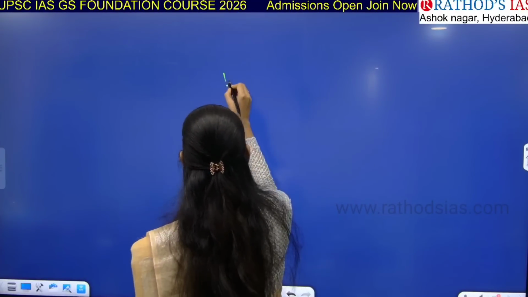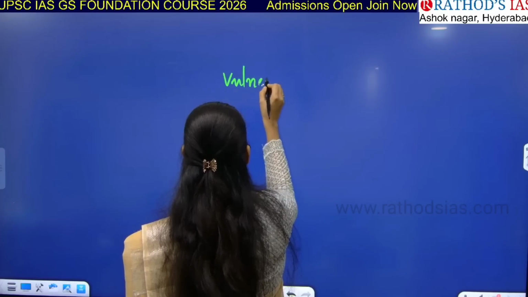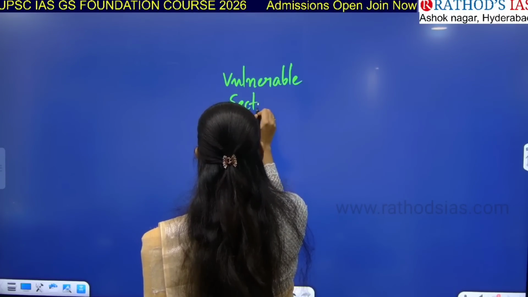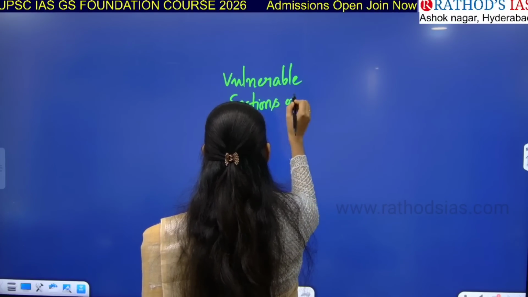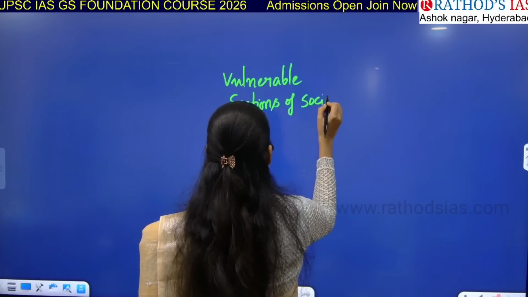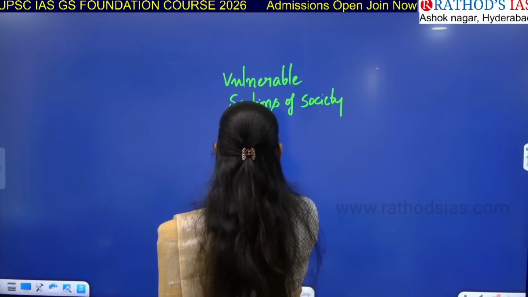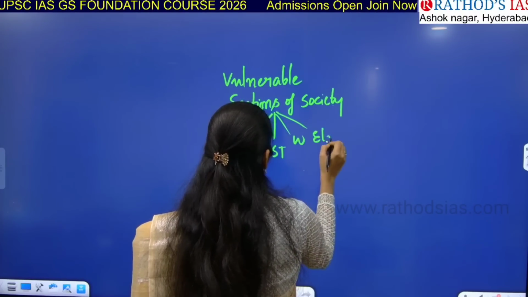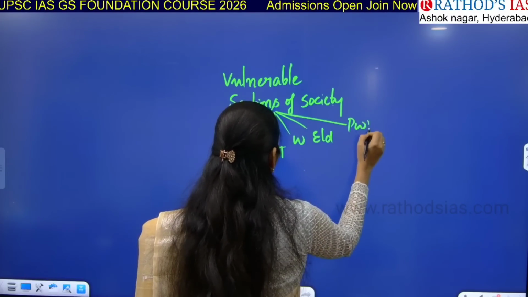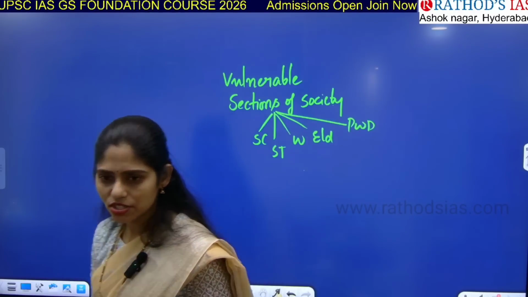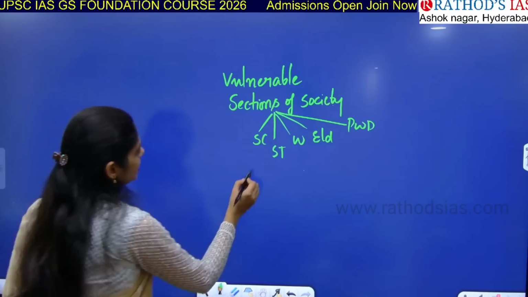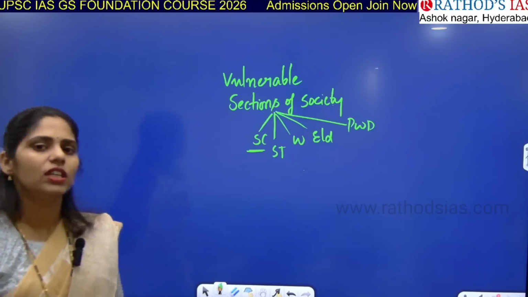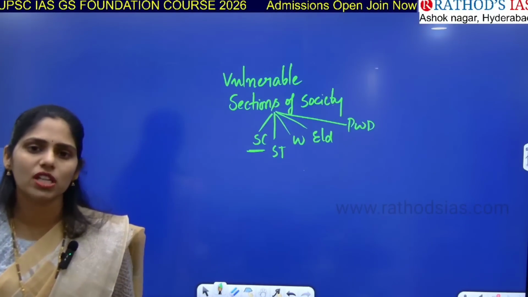In your governance, you have this topic called vulnerable sections of society. So who are vulnerable people? We have scheduled caste, scheduled tribe, women, the elderly, and people with disabilities. So these are the vulnerable sections, right? So we are talking about scheduled caste. Why is it in use? Because we have the SC community, that is the scheduled caste community.